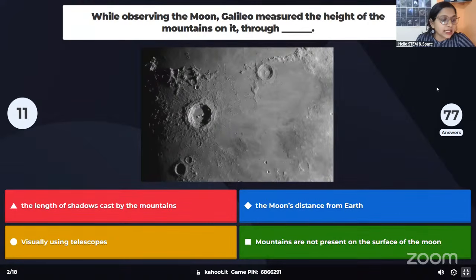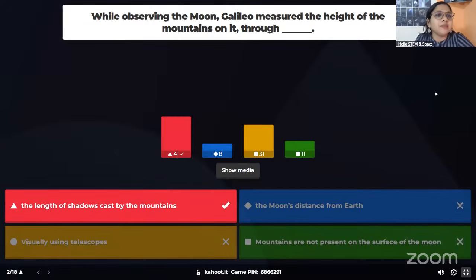So please think, look at the correct option and click on the correct choice. And we have some mixed answers. Yeah, this is a complicated question. That's why we made it double points also. The correct answer is the length of the shadow cast by the mountains.